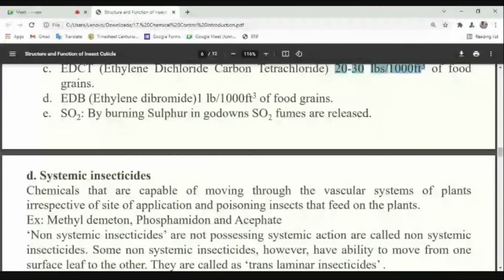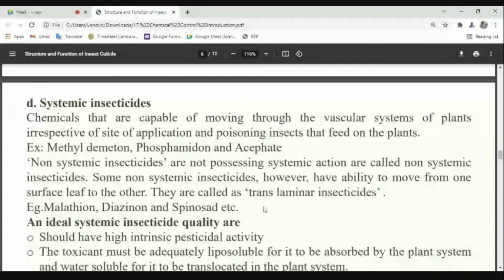Okay, so this is the last one: systemic insecticide. Do you have any idea regarding systemic insecticide? Can anyone tell anything on this? One example, suppose soluble. No, soluble does not mean they are systemic. That is not sure, but all systemic are soluble, that you can tell, but all soluble are not systemic. You cannot tell that. Anyway, good.